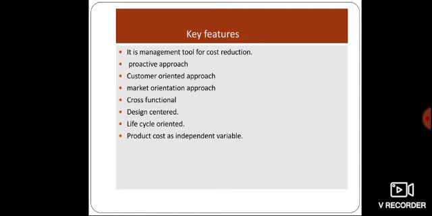The features are already said in the meaning that it is a tool for cost reduction. The main goal of the target costing is cost reduction. And also it is a proactive approach. After conducting the market research and also the market surveys, manufacturing the product on the basis of the target cost.